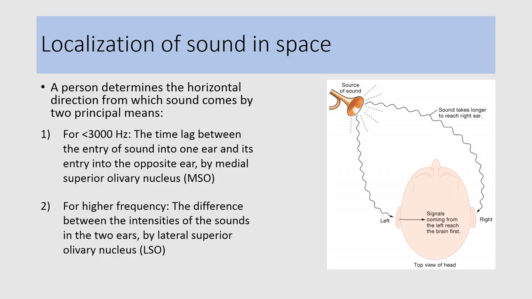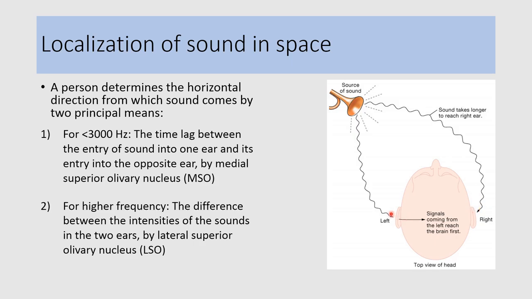Localization of sound in space. A person determines the horizontal direction from which sound comes by two principal means. For sound of less than 3000 Hz frequency, the time lag between the entry of the sound in one ear and its entry into the opposite ear is detected by the medial superior olivary nucleus. So when the sound source lies near the left side of the head, the sound wave first enters the left ear, then enters the right ear.